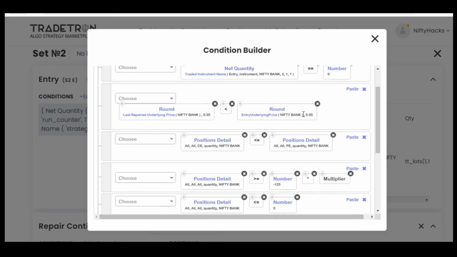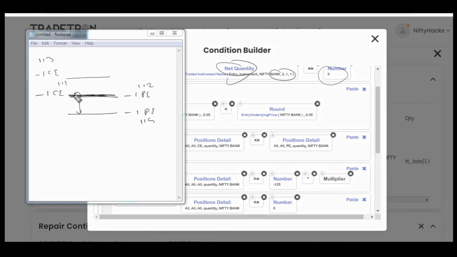You can refer to that video. So here our entry was here, and when market came down, we exited this put via repair once. So, last entry underlying price and last repaid underlying price. This is also fulfilled: last repaid underlying price should be less than entry underlying price.